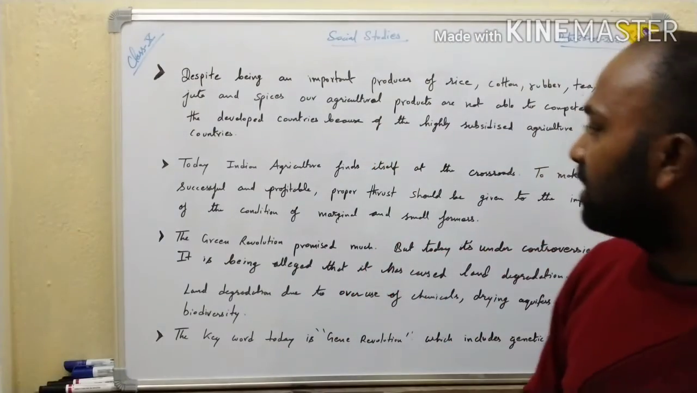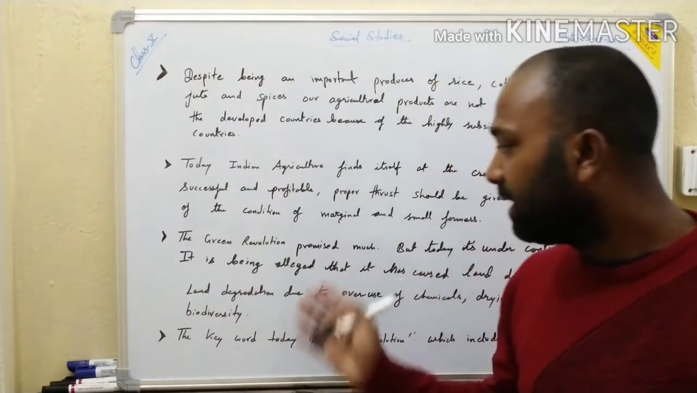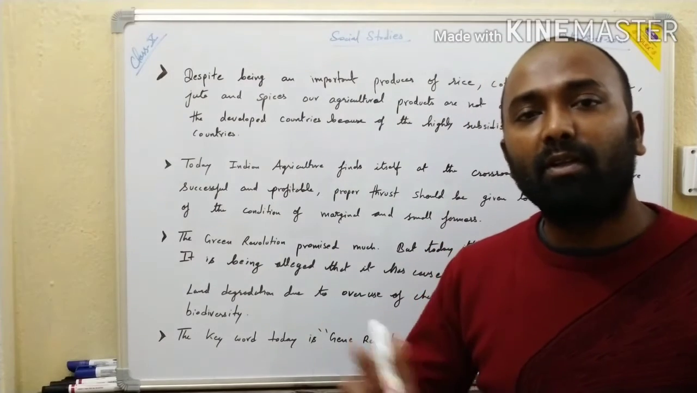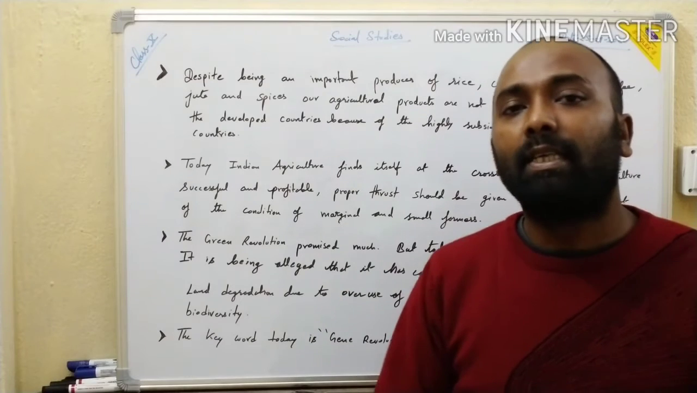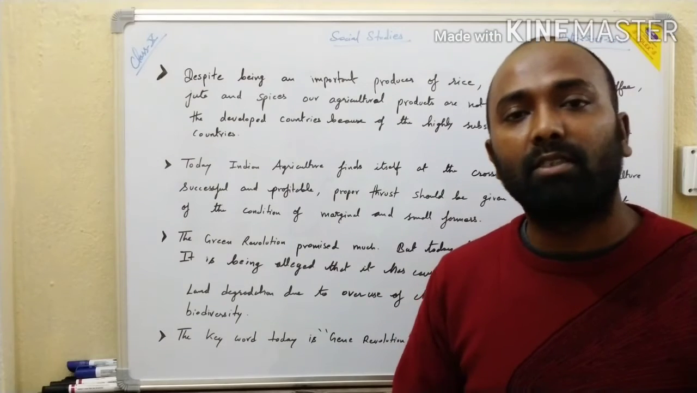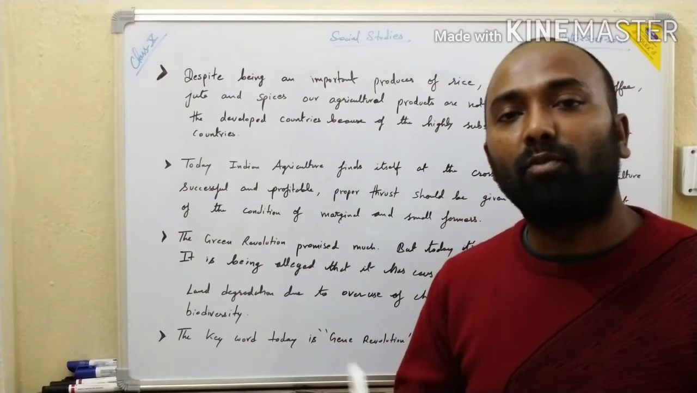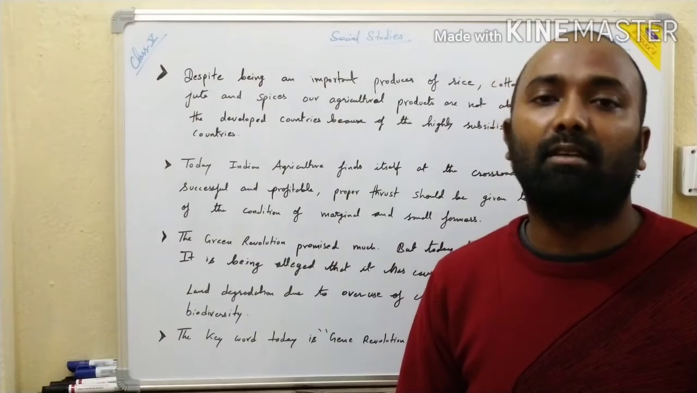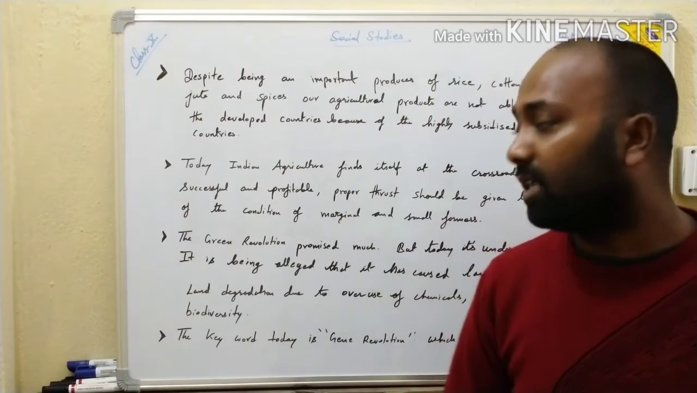Now let us understand another point. The green revolution promised much, but it is under controversy. Now what did the green revolution promise? It promised the farmers that the model which they have prepared for the growth and development of crops is very beneficial for the farmers, and that the farmers will be provided with lots of facilities from the government so that they can do more cultivation and grow more crops, and it will benefit the farmers as well as the country. So this was the main model of the green revolution.